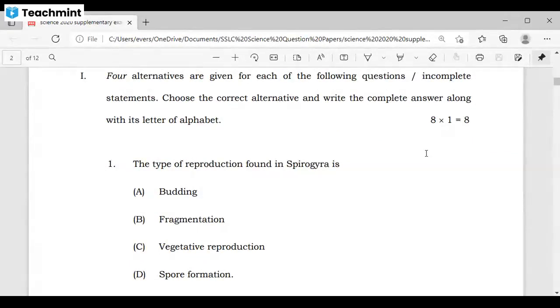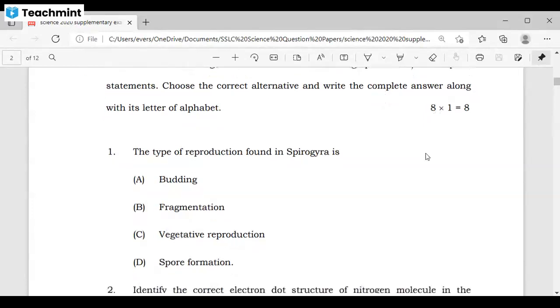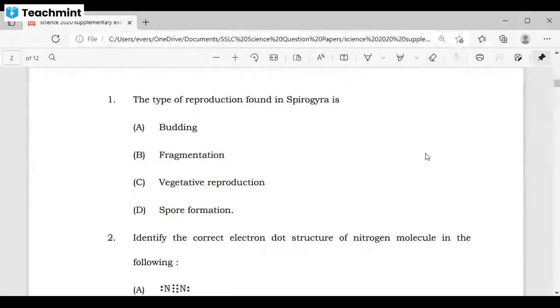The question will be of the type where they give you a complete question, or sometimes they give you an incomplete statement. From the complete question you have to find the answer, and in the other type, with an incomplete statement, you have to identify which word suits the statement to complete it. So in multiple choice questions we get two types of questions. This is the first thing you need to identify. Let's begin with the first question.